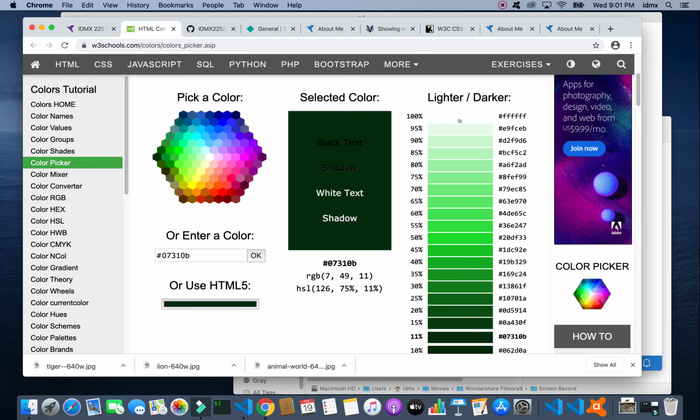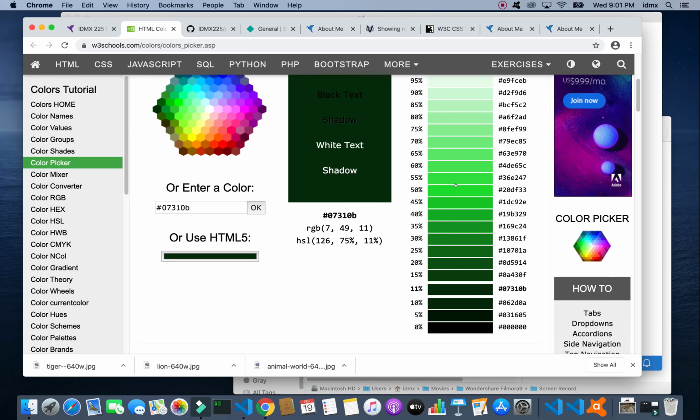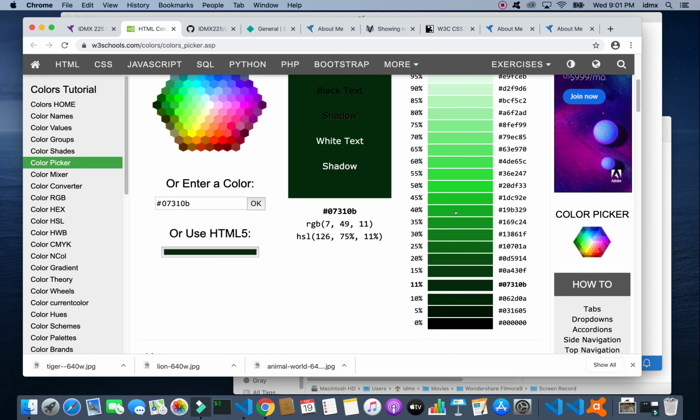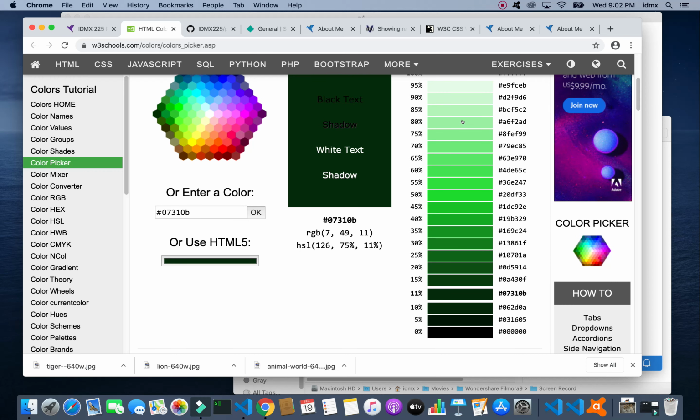And what we're looking at are the tints and the shades of our color. Now your color will show up at different spots on this table depending on how dark or light it is already. And my green is a relatively dark green, so it shows up fairly down in this table. But this is the table I'm going to use to play with changing the color of Origami Bird.